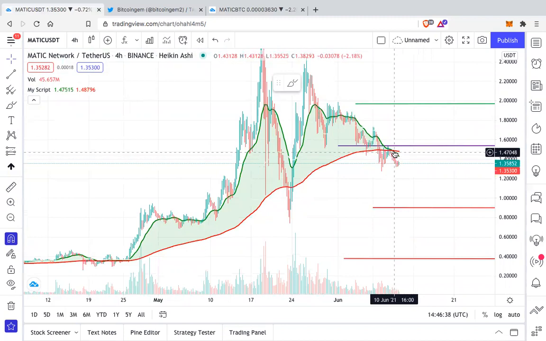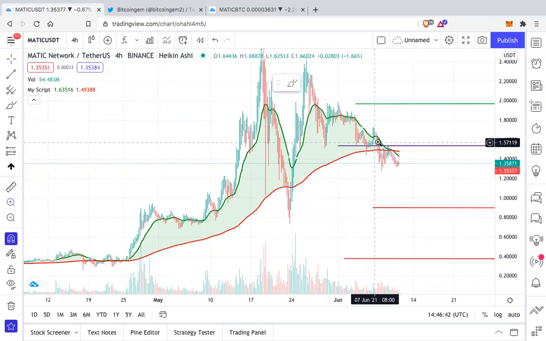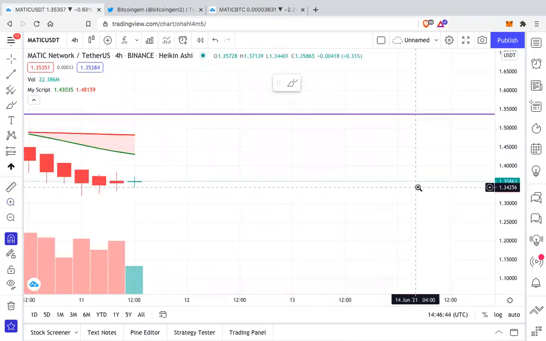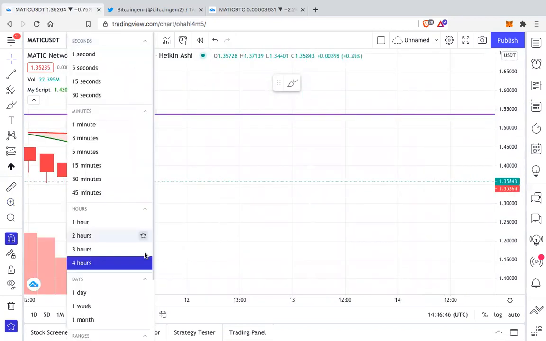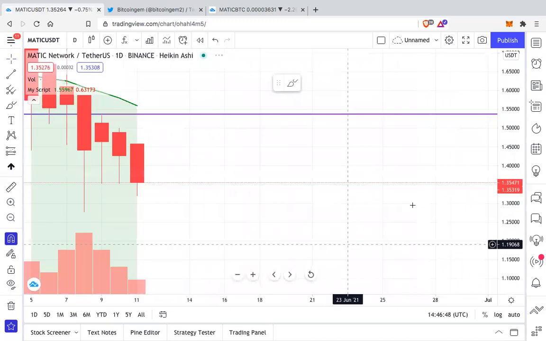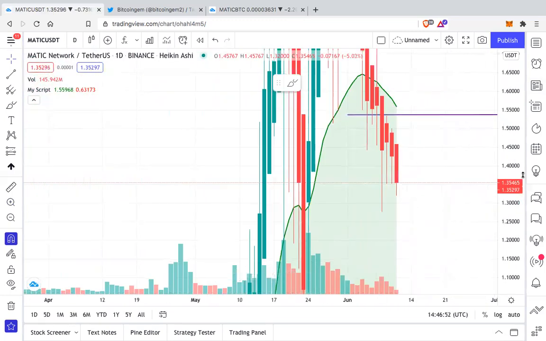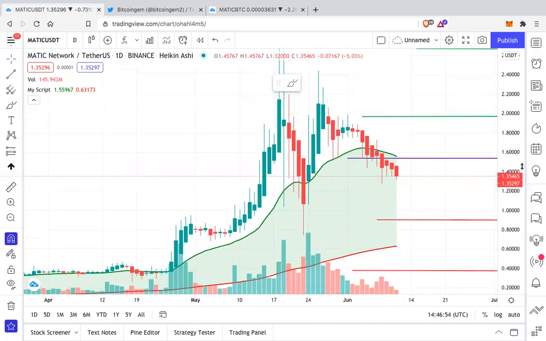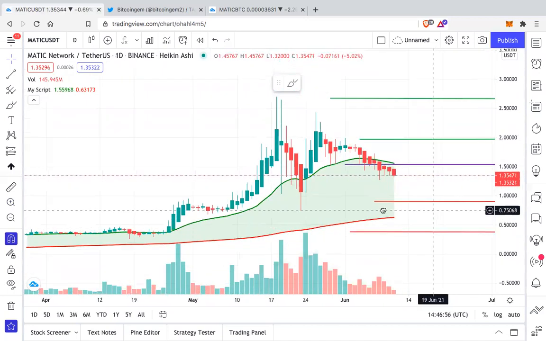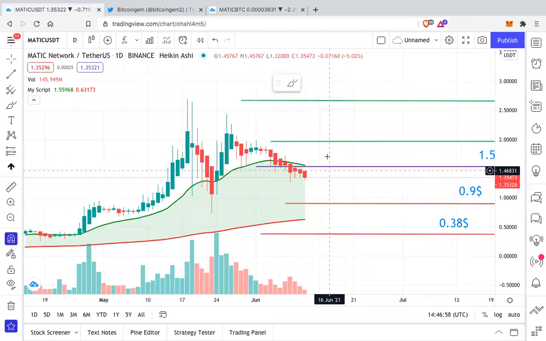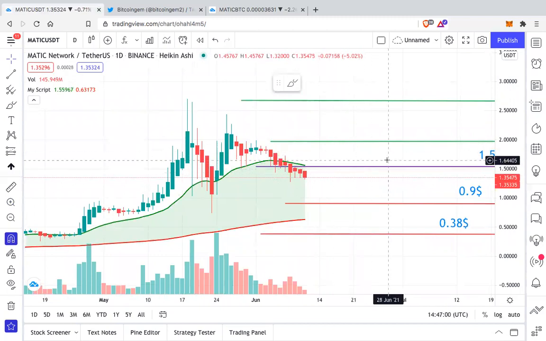So for the first time in many months, Matic is showing bearish on a 4 hour time frame, and it's starting to look bearish even on the daily. But it's still very far from being completely bearish. So we need to see how it performs in the coming days.